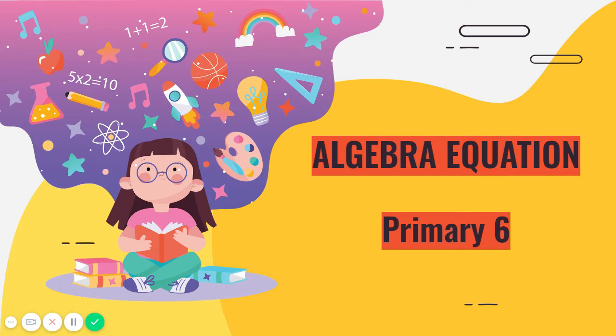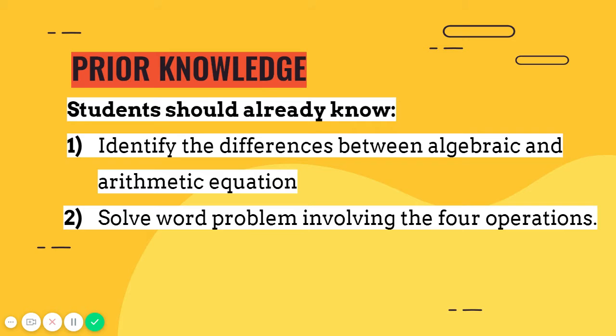In this video, we will be looking at an activity on algebra equation for primary 6 students. Please be informed that students have prior knowledge on identifying the differences between algebraic and arithmetic equation, as well as solving word problems involving the four operations.